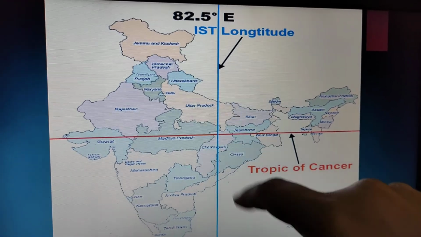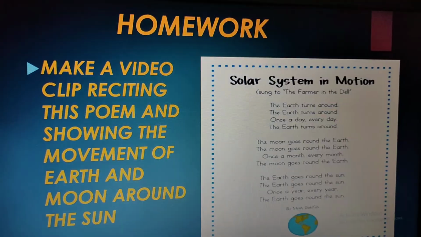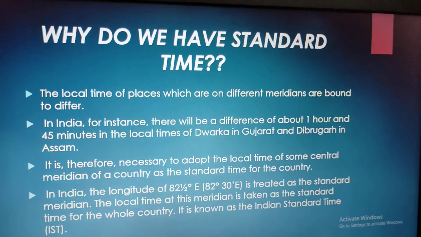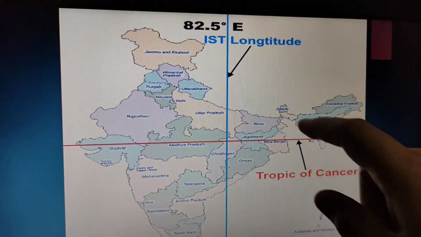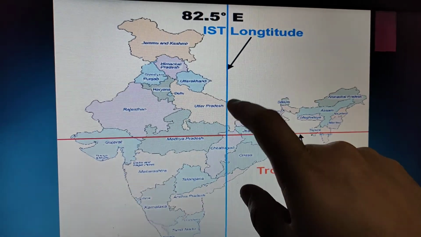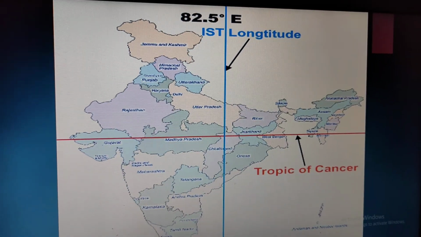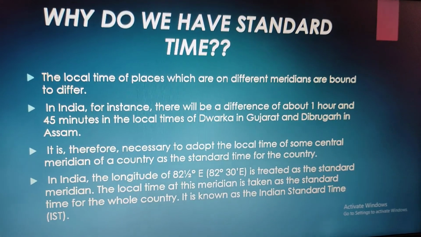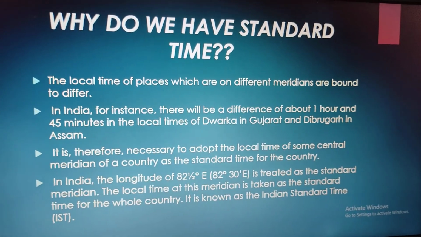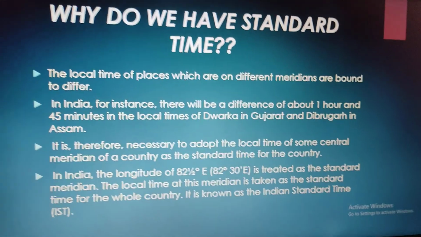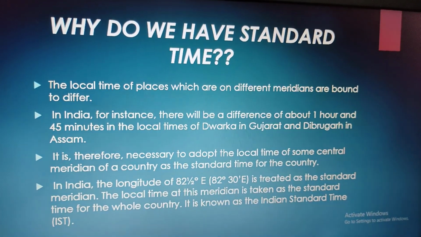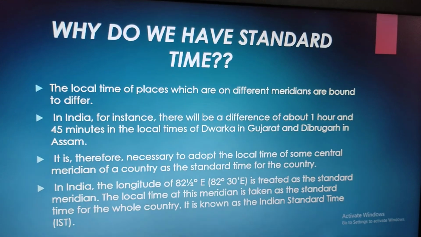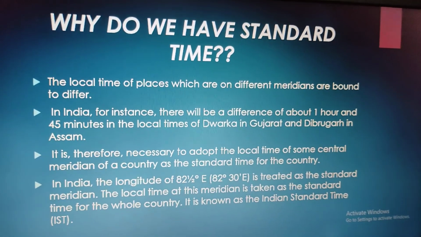Whatever time there is at this place in Mirzapur, that time will be taken as the standard time for the entire country. This meridian passes through Mirzapur, near the Allahabad region, right?